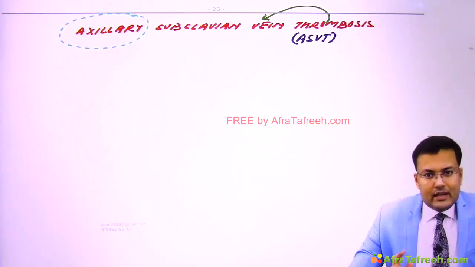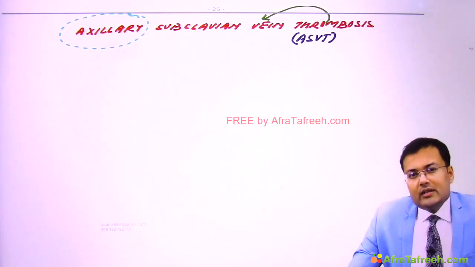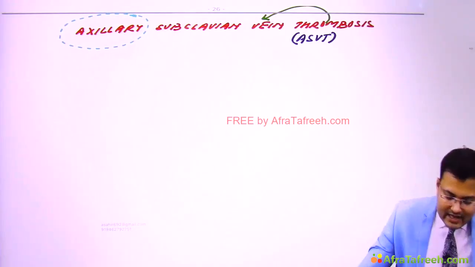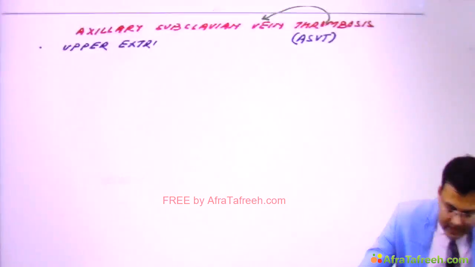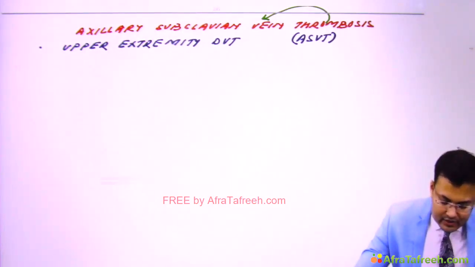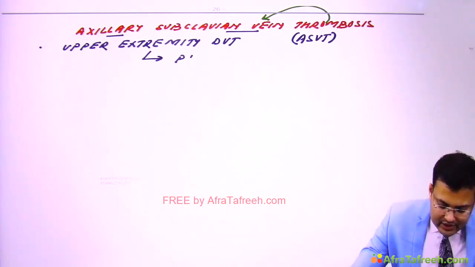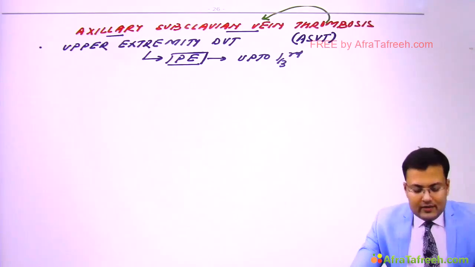So we discussed deep vein thrombosis of lower limb, and it is a type of deep venous thrombosis involving upper limb. We discussed that in patients of deep venous thrombosis, there is risk of pulmonary embolism. So here also there is risk of pulmonary embolism. And how much is the risk? It is seen in up to 1/3 of the cases. It is a type of upper extremity deep venous thrombosis in which there is thrombosis of axillary vein and subclavian vein.